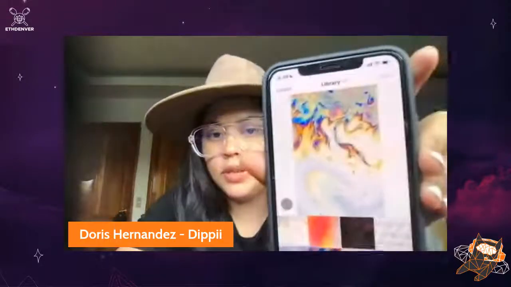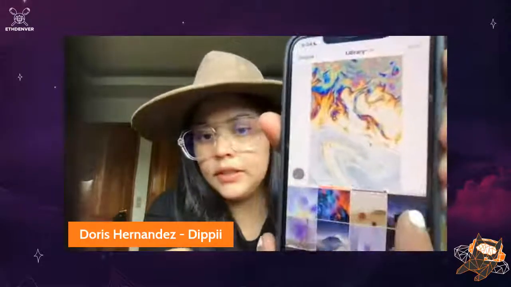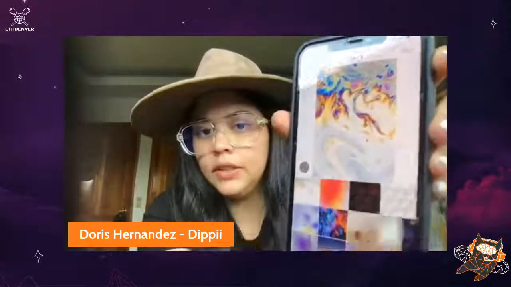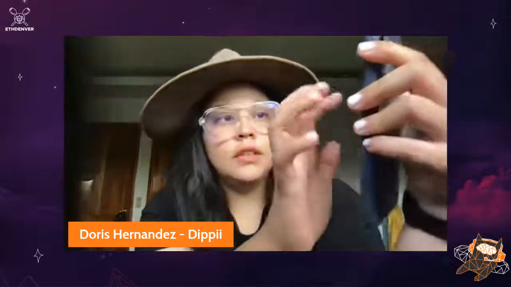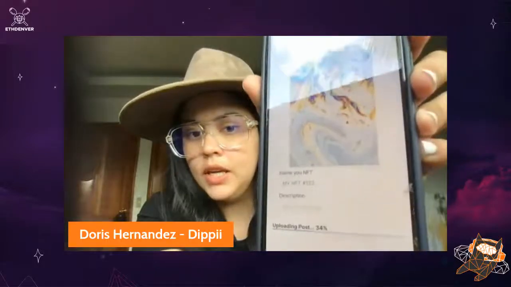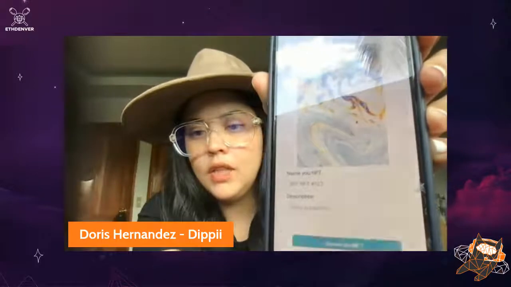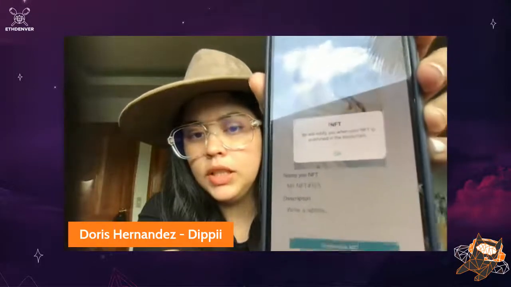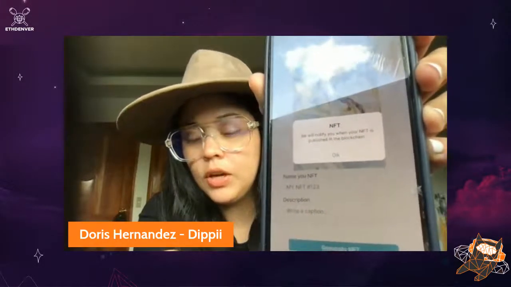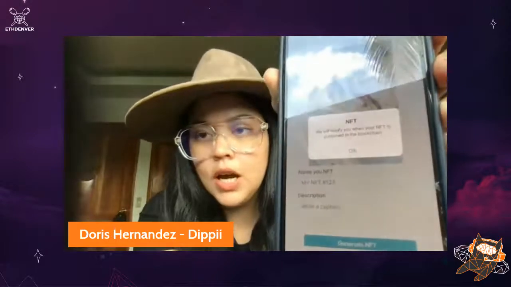Really, it's really annoying. Anyways, like I was showing you, you can select an NFT. Literally, just select it, and then you just press generate NFT. What is happening in the background is this is uploading into IPFS, minting in Polygon, and then it's being deployed in OpenSea, right? So you see that was literally one-click minting.